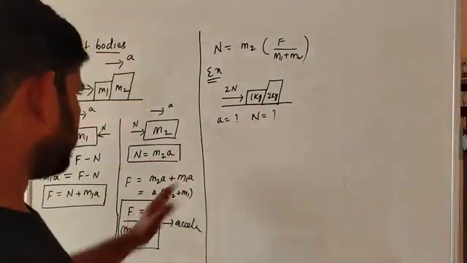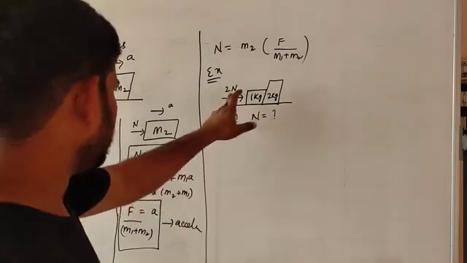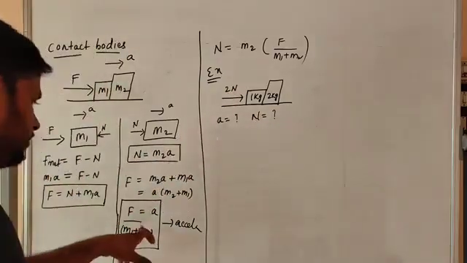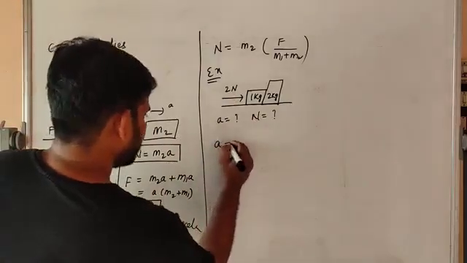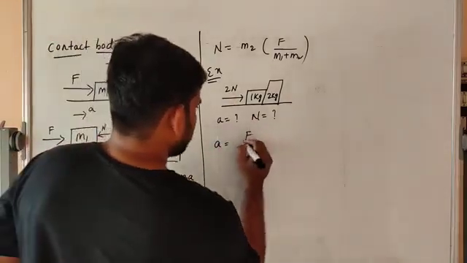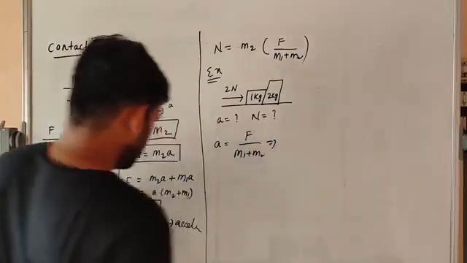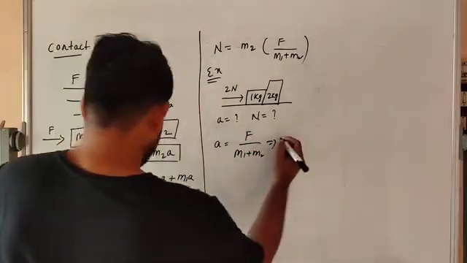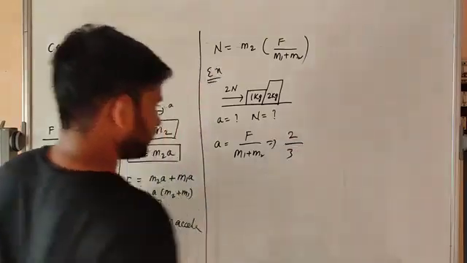Now we have to substitute the values in the formulas. F is equal to 2. What is the A formula? A is equal to F by M1 plus M2, so A is 2 by 3.